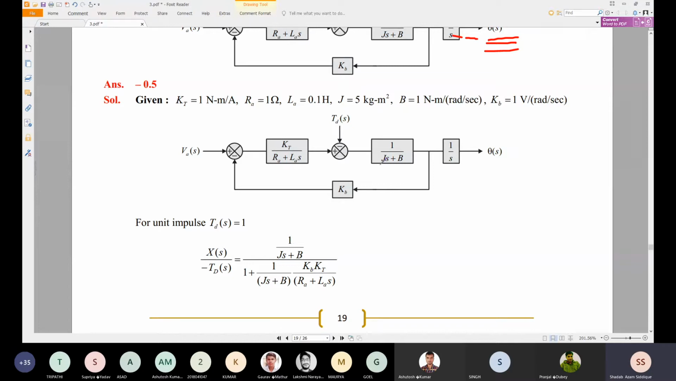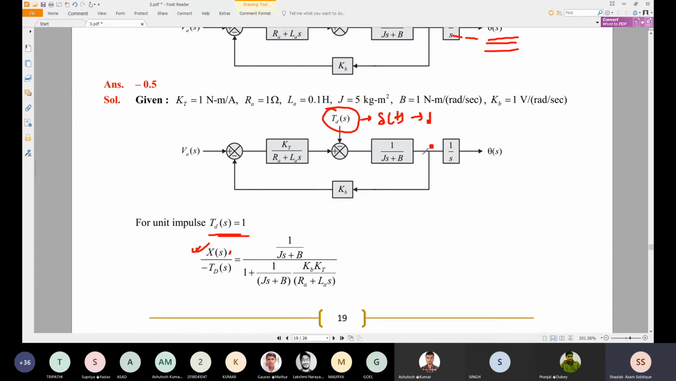So to find this transfer function, what is given? TD is given as a unit impulse. So a unit impulse TD is applied, and TD can be taken in the S domain. Unit impulse means delta t in the time domain, and in the S domain it will be 1. So in Laplace it will be 1. So we just take TD as 1 and try to find X of s, which is given here, X of s by TD.